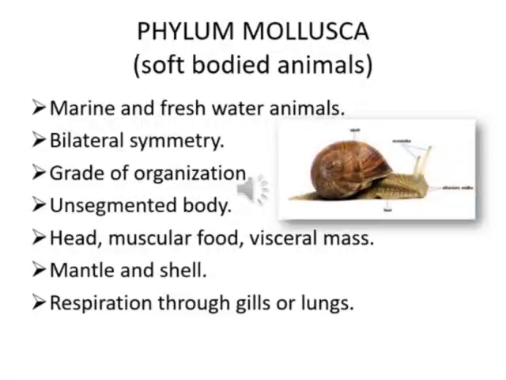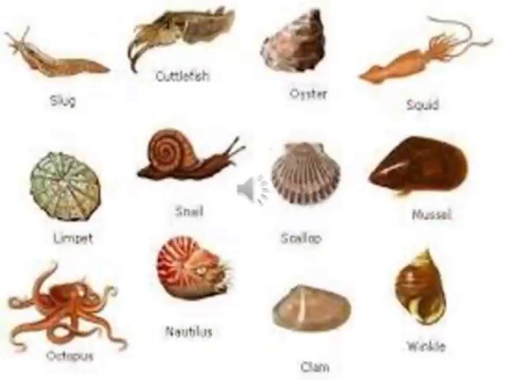Respiration takes place through gills or lungs. The sexes are separate, with larval stages during development. Snail, octopus, oyster and cuttlefish are some examples of Phylum Mollusca.